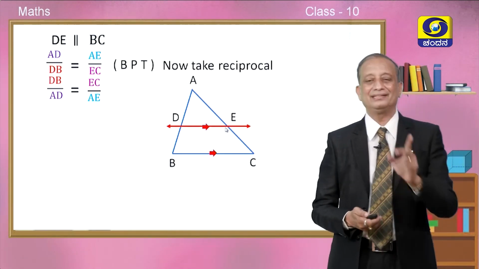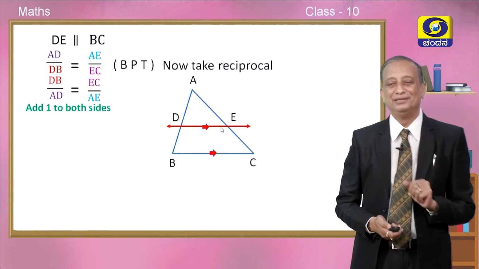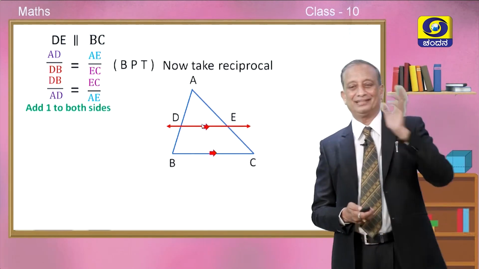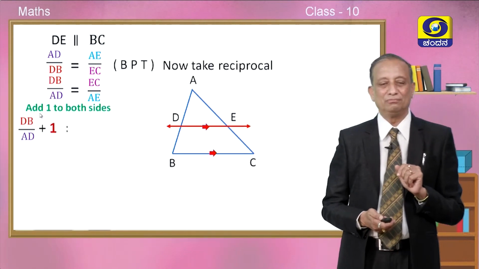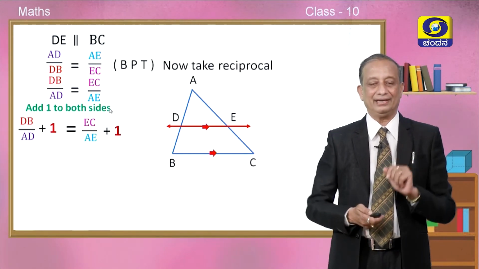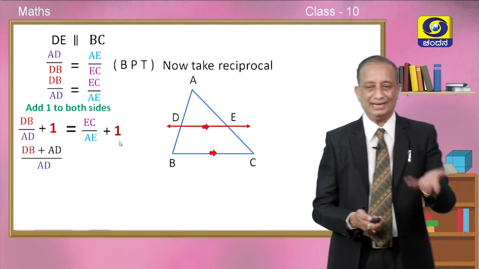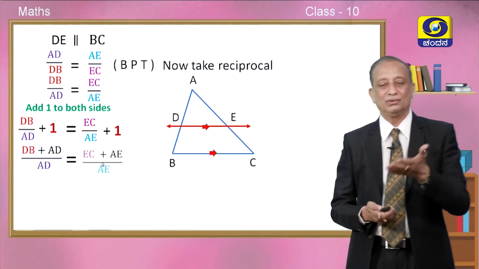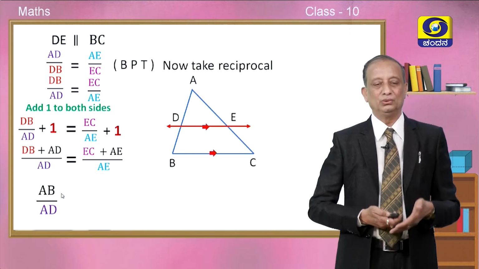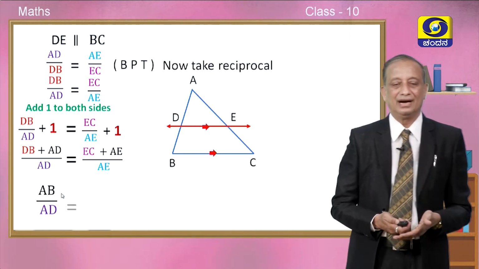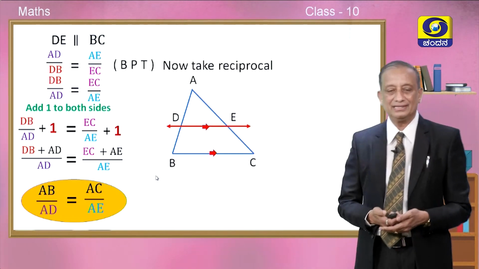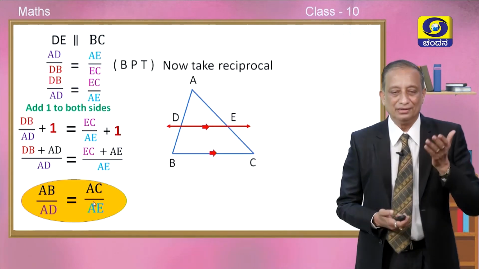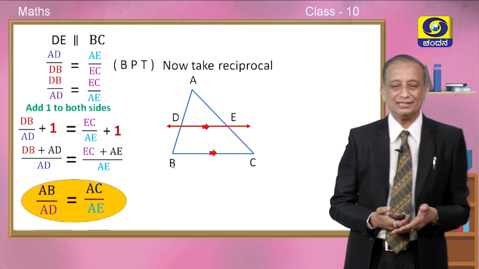Now, having taken the reciprocal, add 1 to both sides, children. You will get a very interesting result. So, add 1 to both sides. We are writing the number 1 on either side. Take LCM as usual. Recall rule number 2: add the numerators, and in both cases you get another important result. Look at the figure and try to understand this proportion.